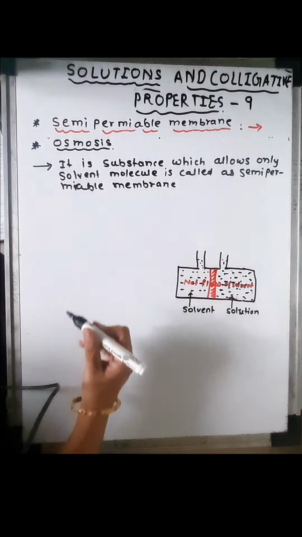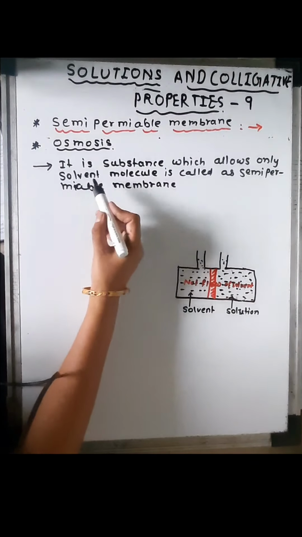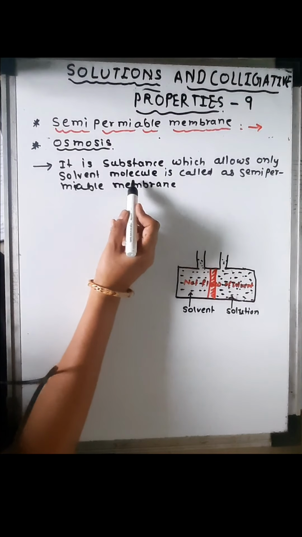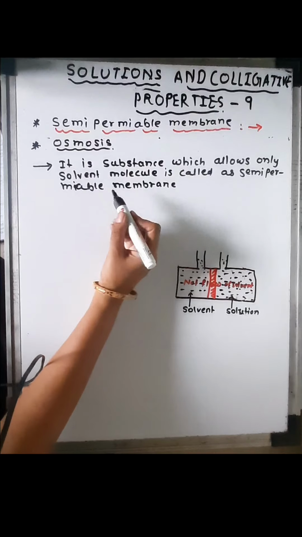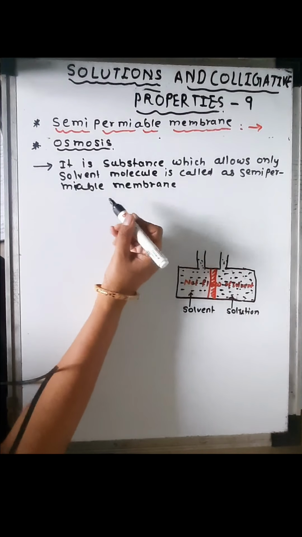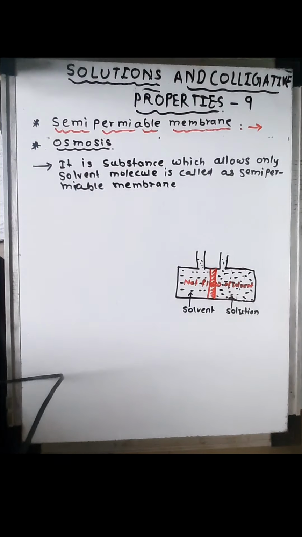It doesn't allow solute particles, it allows only solvent molecules. It is a substance that selectively allows the passage of only solvent molecules, and is called a semi-permeable membrane.